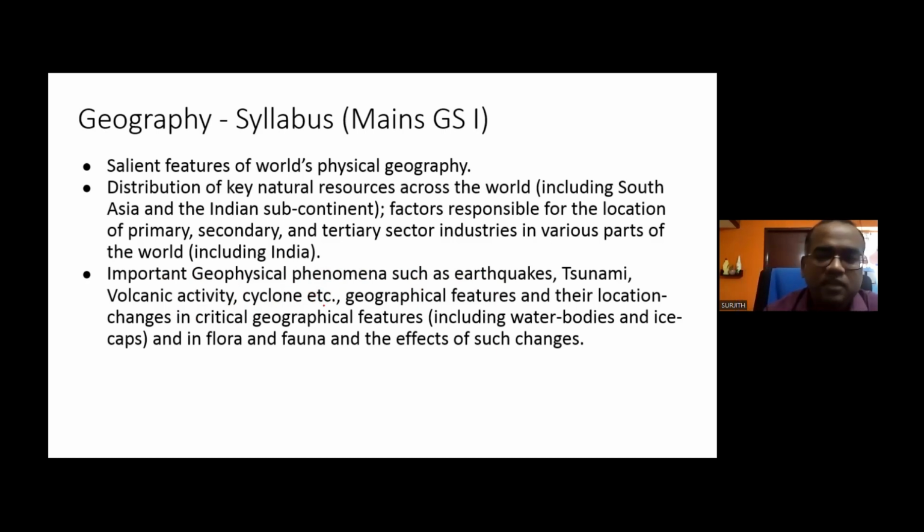To prepare this particular area you can use the NDMA website. Under the NDMA website there is one head called natural hazards. Under natural hazards they have listed certain hazards, for example landslides, floods, urban floods, cloud burst.